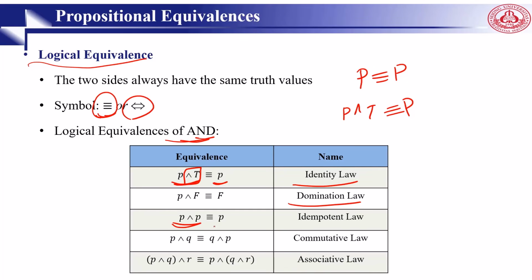P and P is always P, the idempotent law. P and Q equals Q and P. This is called the commutative law. And P and Q and R, here we have three propositional variables. P and Q and R is equal regardless of grouping. It doesn't matter if we move the parentheses between these three, which is called the associative law.